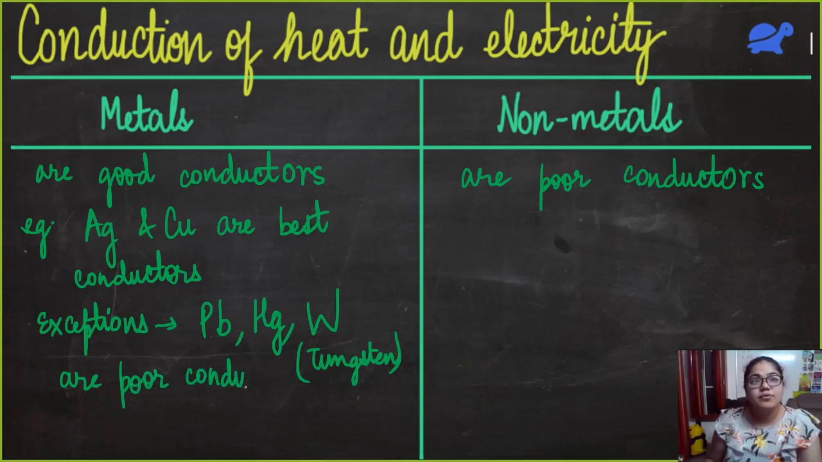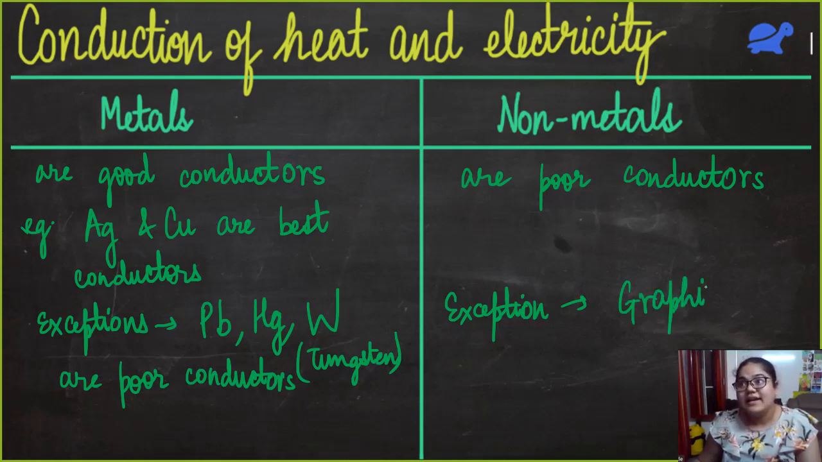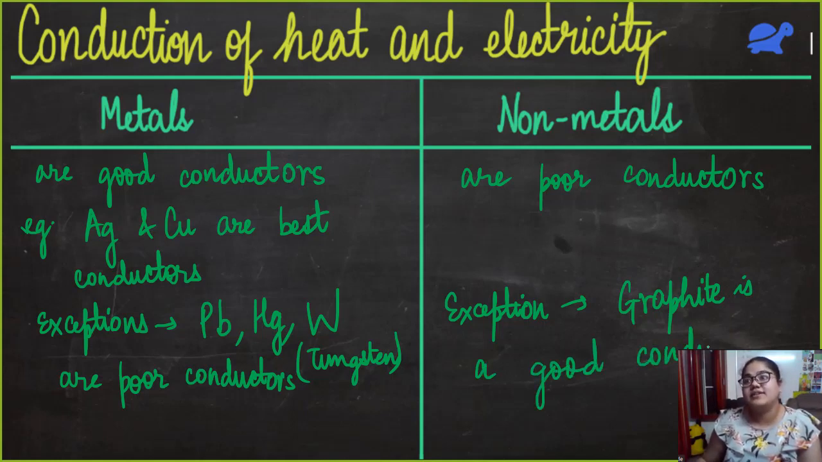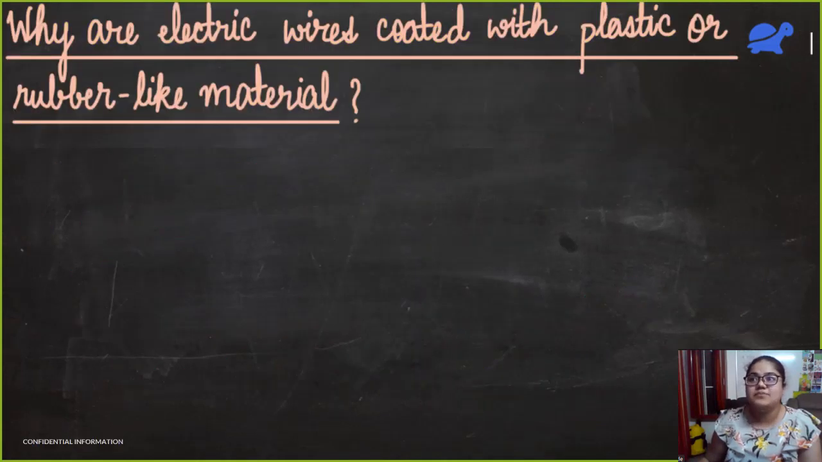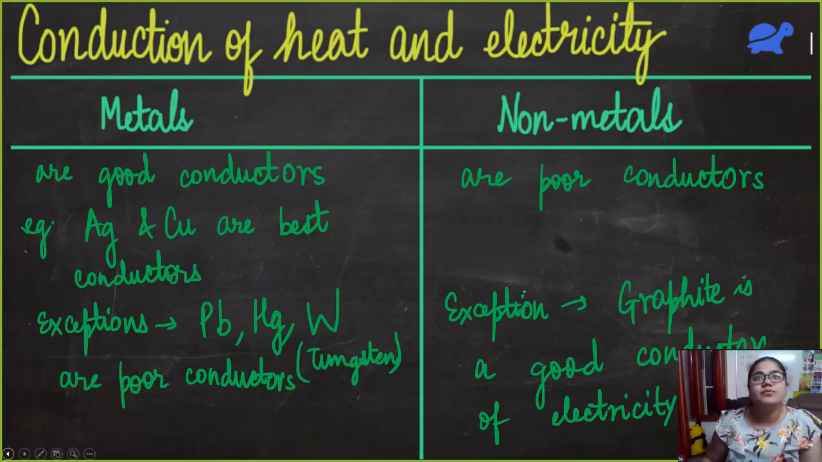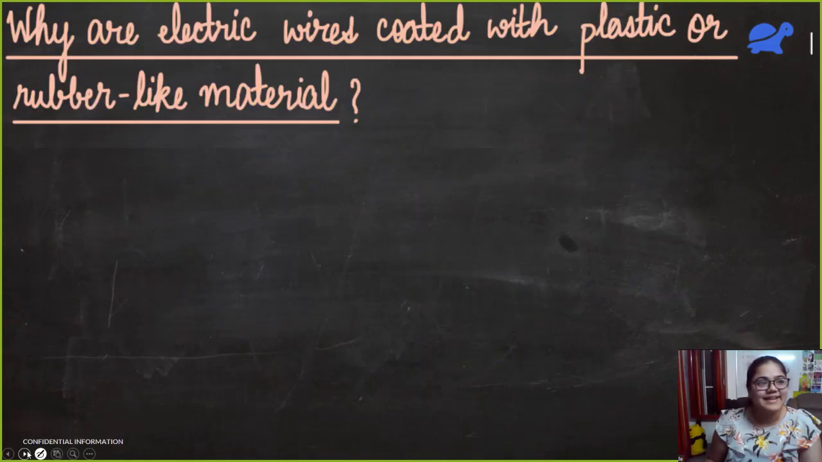Similarly, for non-metals, we had only one exception, which is graphite. Graphite is actually made up of carbon. Graphite is a good conductor of electricity, not of heat, only of electricity. So this is an exception. Okay. So I hope you understood all of this. This was not any rocket science.